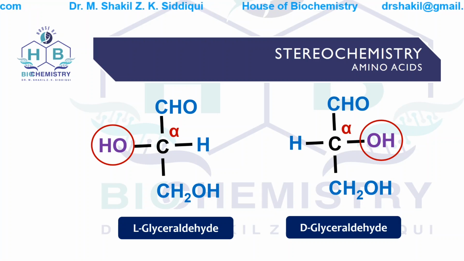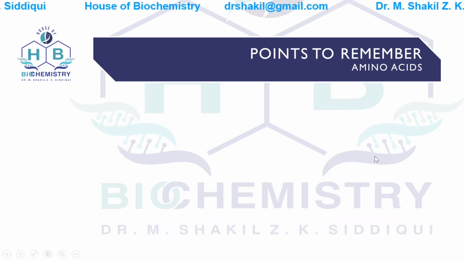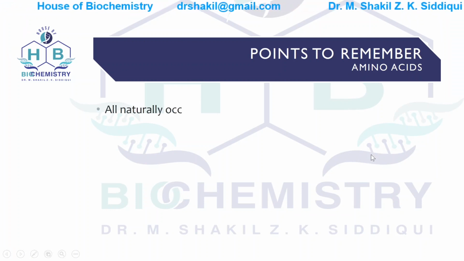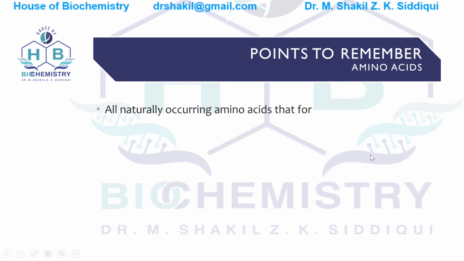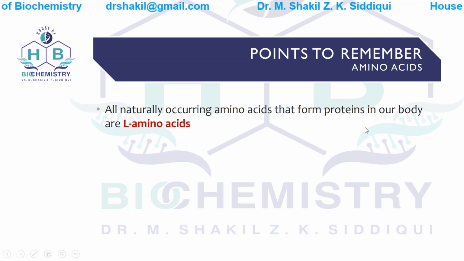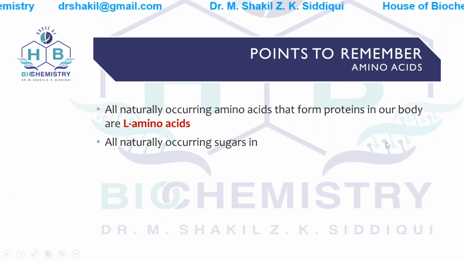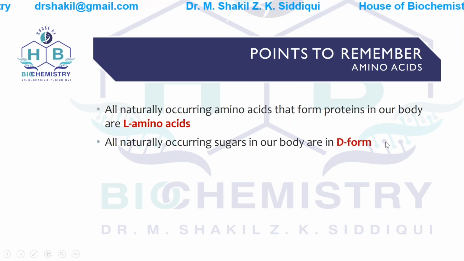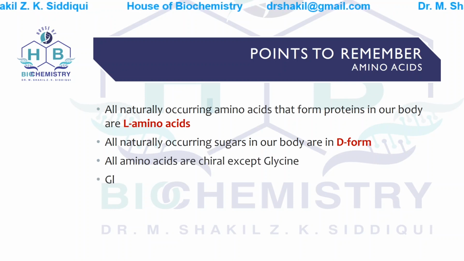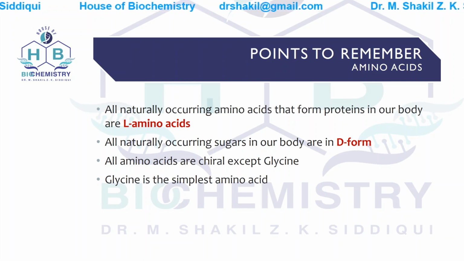Do remember these points. Now I repeat the important points to remember about the amino acids. All naturally occurring amino acids are in the form of L-amino acids. These amino acids form the protein in our body, and all the naturally occurring sugars in our body are in D form. All amino acids are chiral except glycine, and glycine is the simplest amino acid in our body.